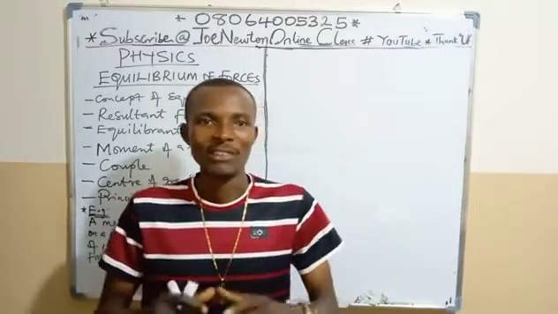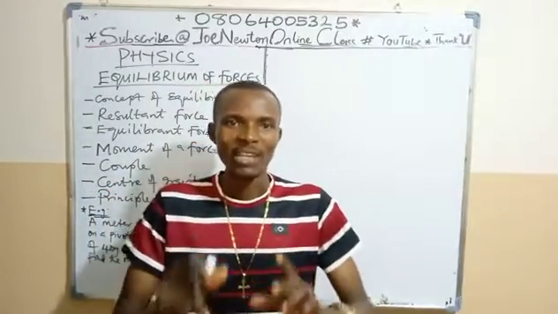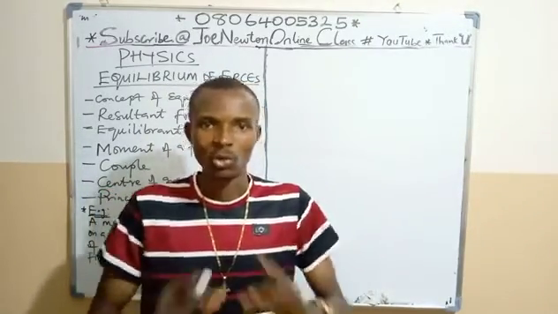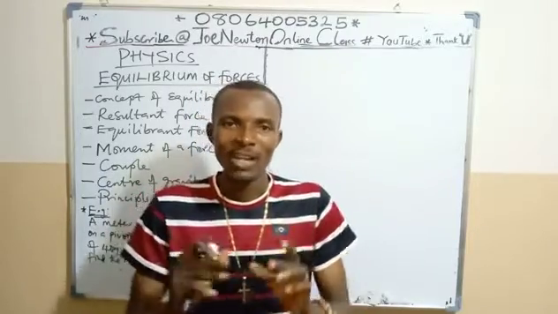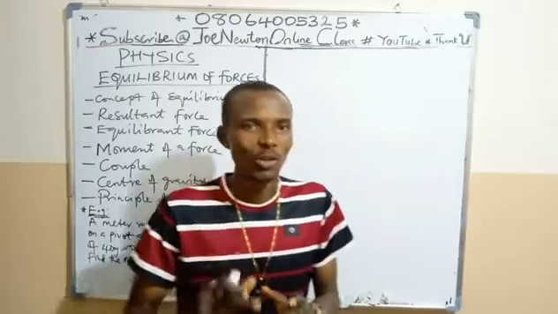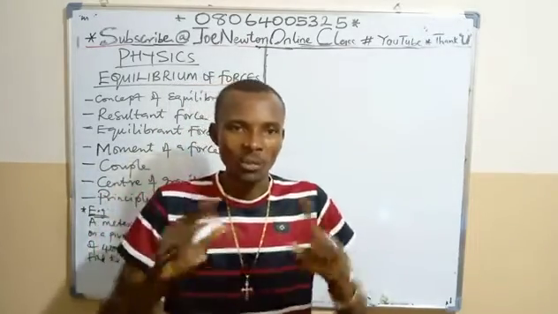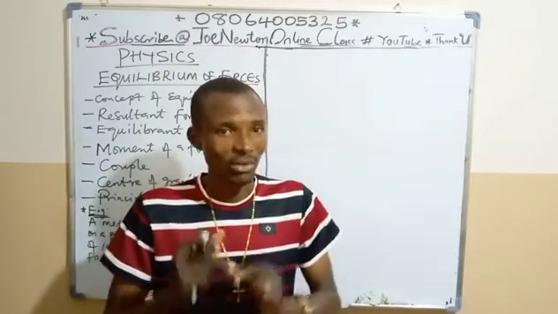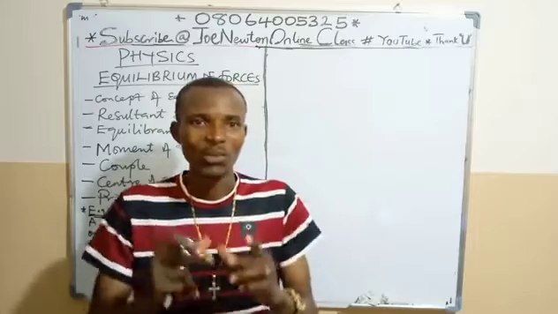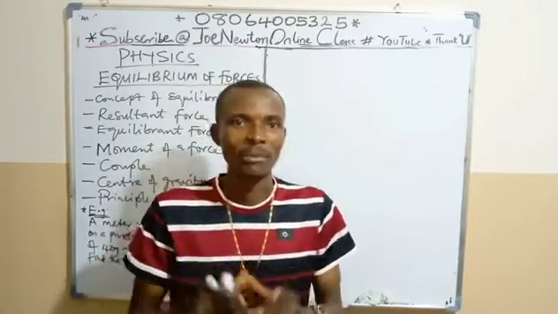Now the body can be in a static equilibrium or dynamic equilibrium. What do we mean by being in a static equilibrium? The body is said to be in a static equilibrium when the body is at rest, not rotating at all, or not moving at all in a straight line. Then when the body is moving in a straight line with uniform velocity, that means the body has no acceleration. Or when the body is rotating with constant angular velocity, in other words, the body also has no acceleration at that point. So that body is said to be in a dynamic equilibrium.